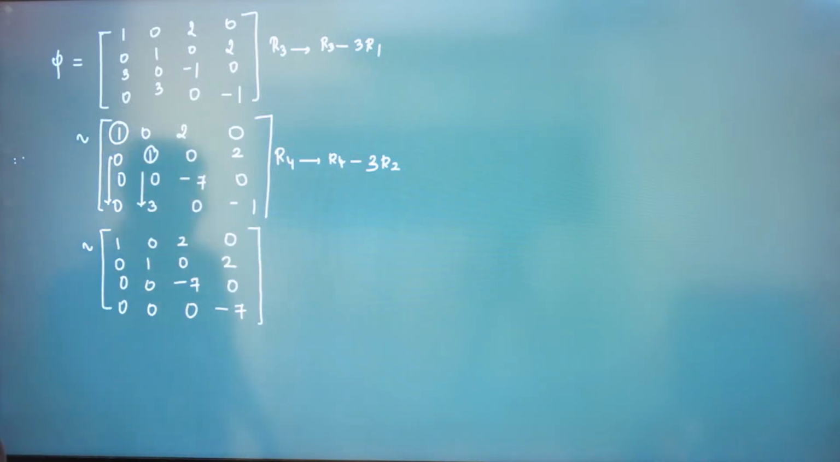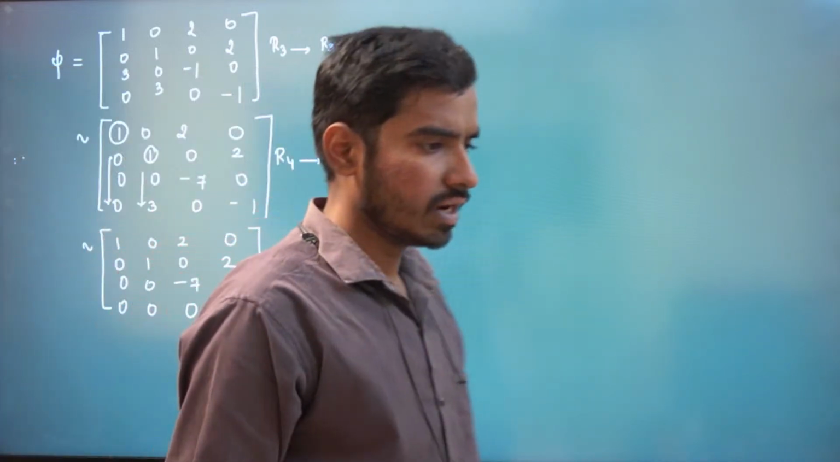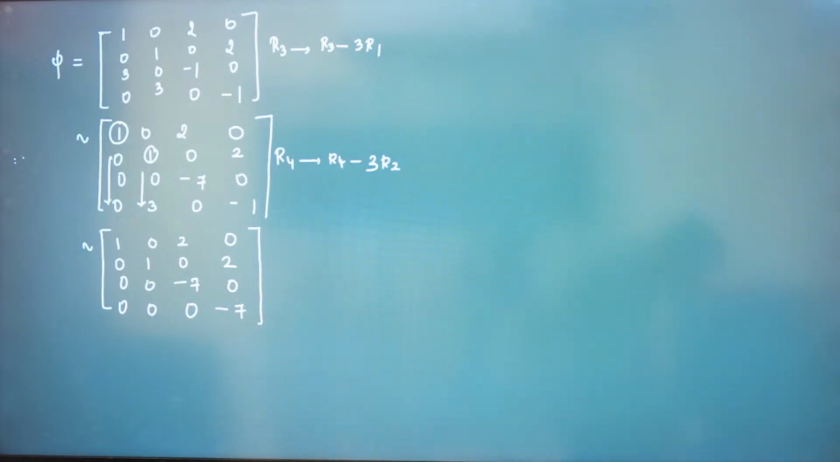Right? This is in row echelon form, right? Why? First row, first non-zero element, below that everything is 0. Second row, first non-zero element, below that everything is 0. And also third row, first non-zero element, below that everything is 0. And fourth row also, first non-zero element is minus 7, below there is no element. So that means it is 0.